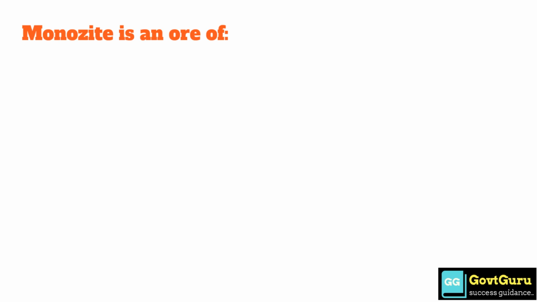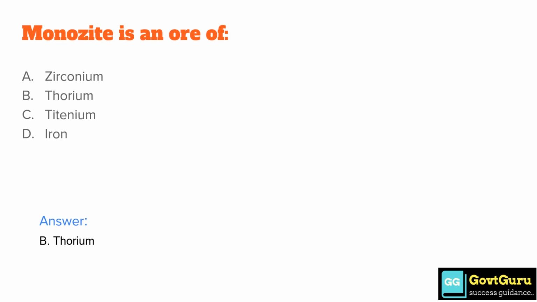Monazite is an ore of option A, zirconium, option B, thorium, option C, titanium, and option D, iron. The answer is option B, thorium.